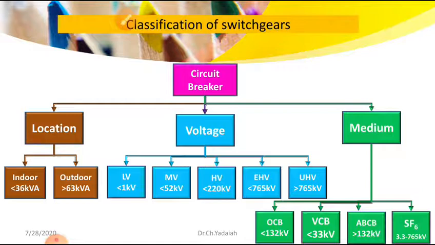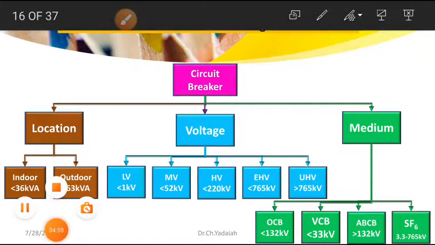So these are the classifications of circuit breakers based on different factors. One factor is the location, another is the voltage, another is the medium. After classifying these breakers, let us see the main requirements of a circuit breaker. Now we have seen these circuit breakers. What are the main properties required for a circuit breaker? What is its main aim? So let us see.